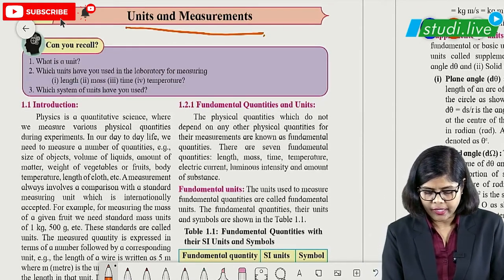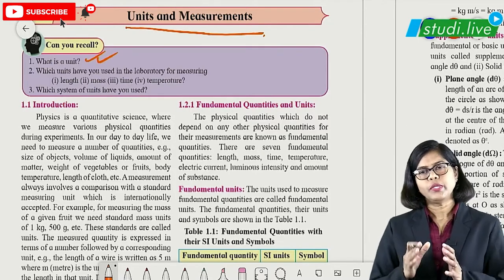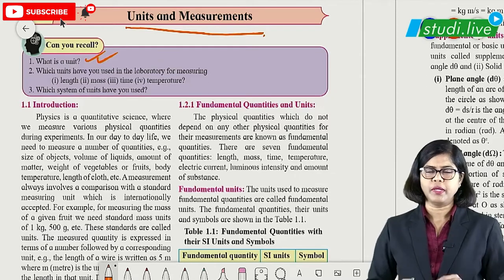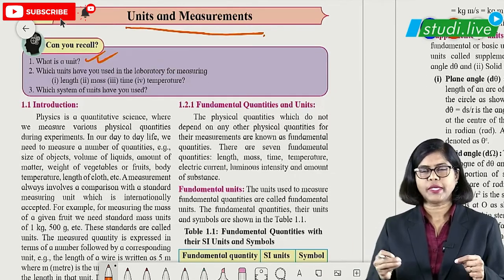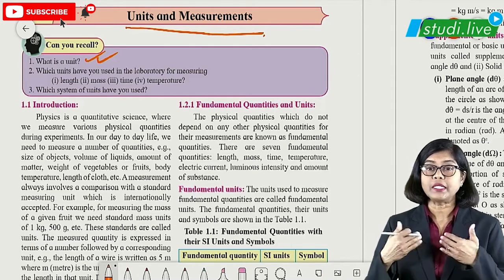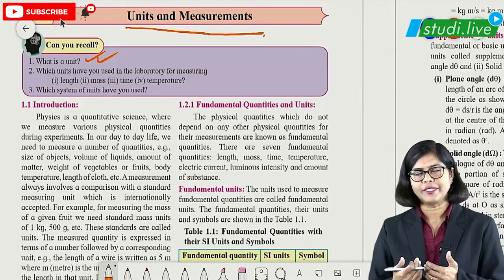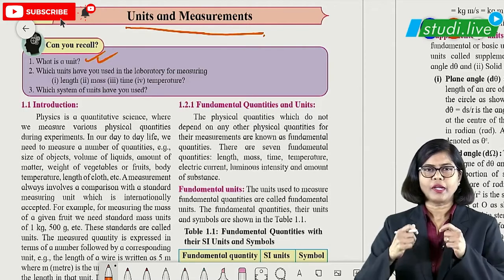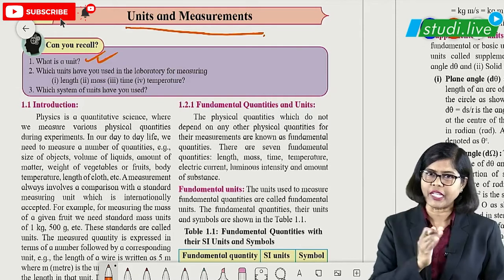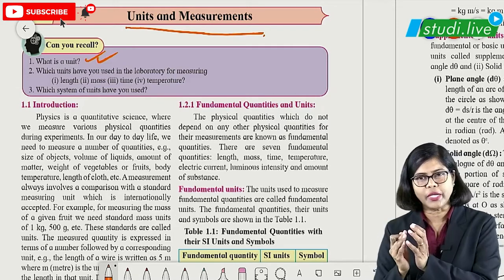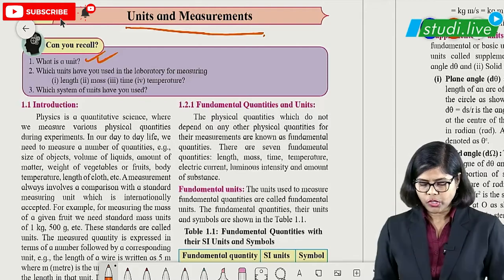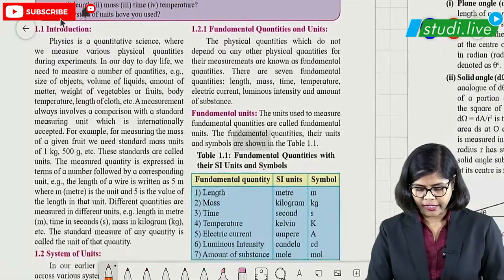Now in this case, let us talk about units first. Any quantity we take, for example, if we have to measure something, say a table, we say 2 meters, 3 meters; meters comes along because that is the unit, then only we will understand. If we go to a shop to buy rice, we never say give 5 rice, we say give 5 kg rice, because kg is the unit so that we can understand the complete quantity. Okay, so students, units is very important, so let us study in detail about it.